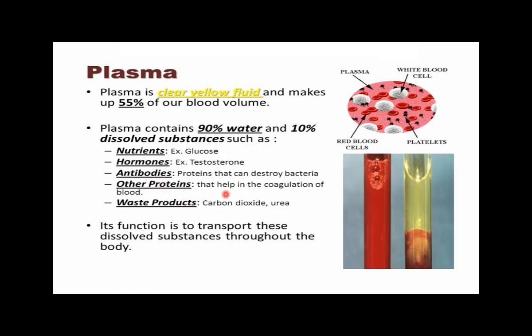Other proteins help in the coagulation of the blood, the clotting of the blood. The waste products, for example, the carbon dioxide or urea, and many other salts are also present inside the plasma, which are responsible for osmoregulation. Its function is to transport these dissolved substances throughout the body. You can see over there, this is the plasma, and this is the portion containing the blood cells.